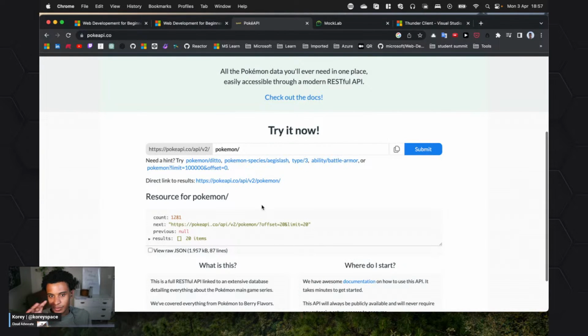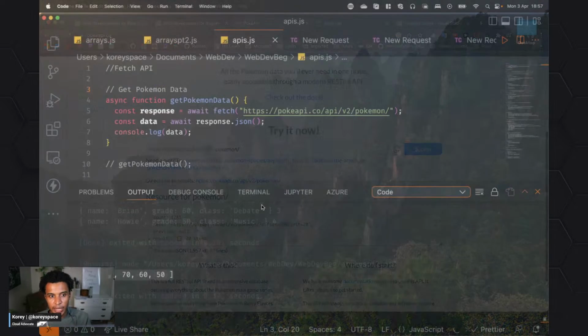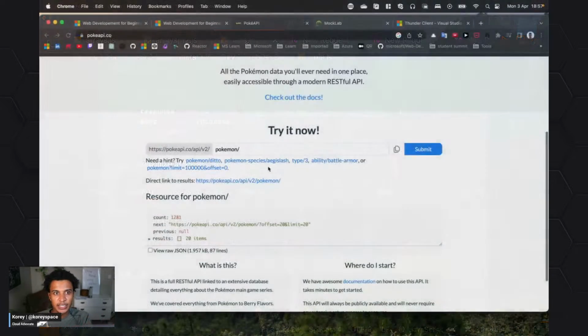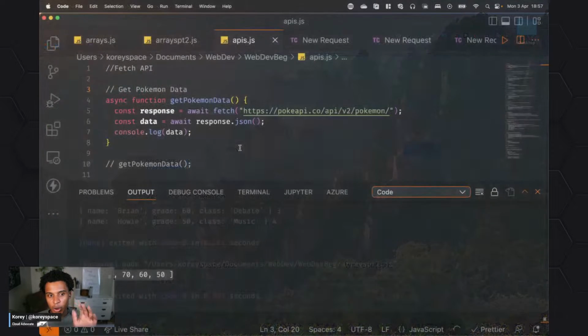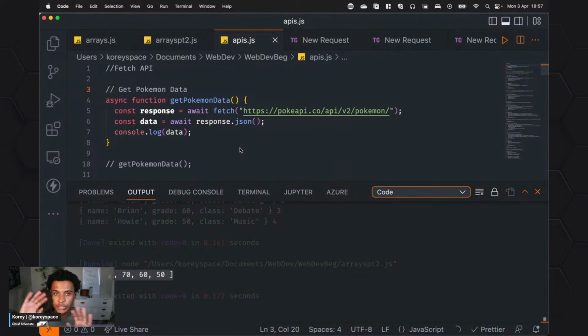So that's the endpoint we're going to use. I like to, as a good practice, test it out on the page. It has, let's try it out now. But I always like to test out the API outside of me coding or working with the API. And there's a lot of good tools out there.